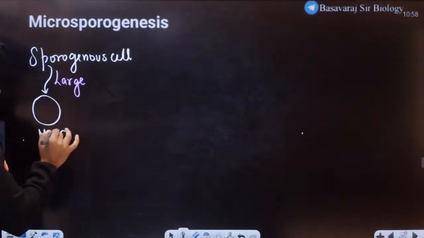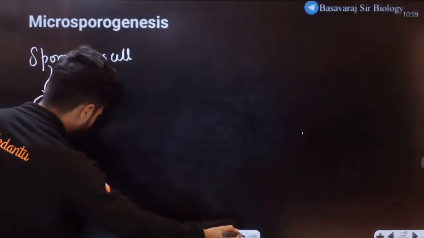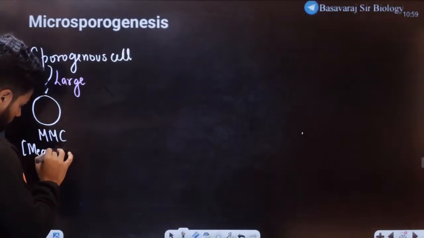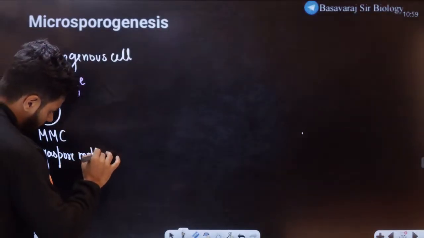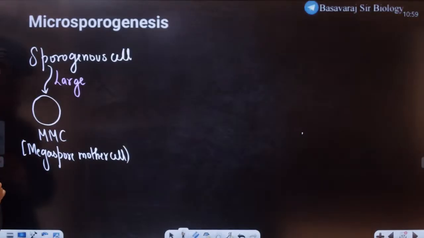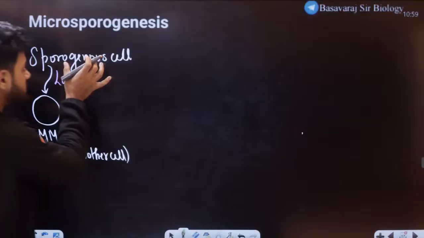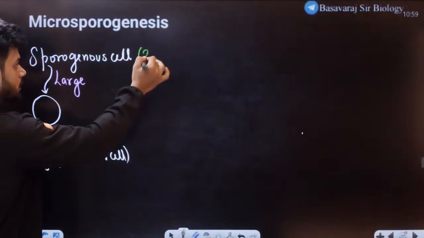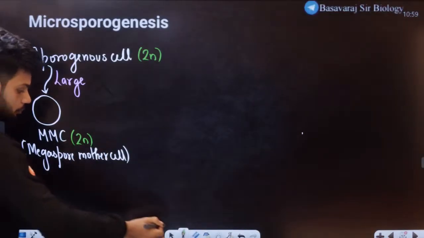What is MMC? MMC is nothing but the mother cell. And this MMC, remember students, it is from sporogenous cells which are diploid. This MMC is also going to be diploid in nature.